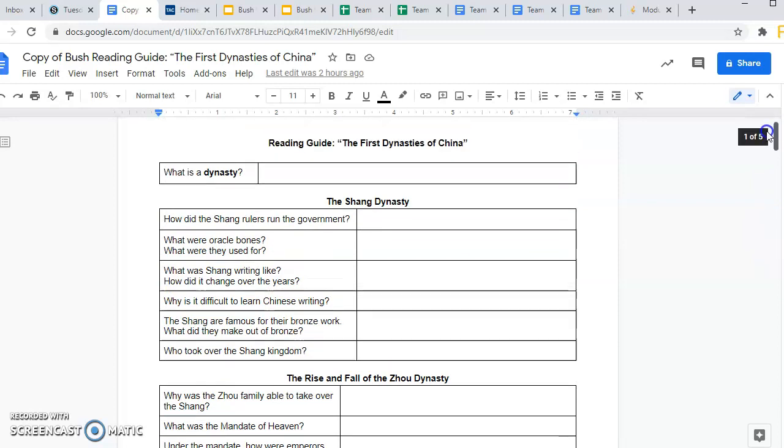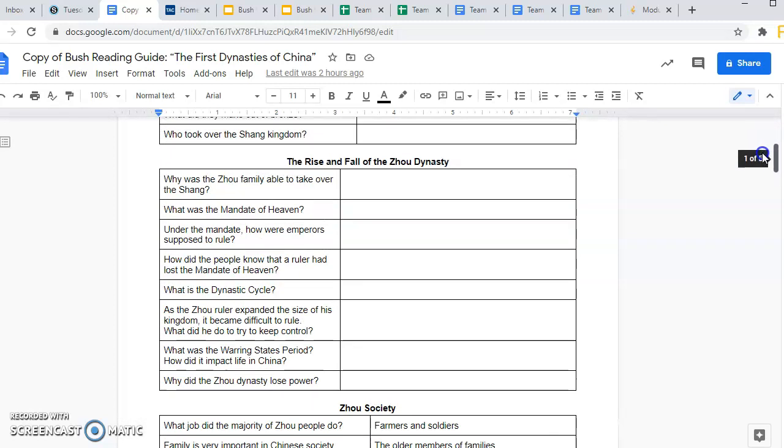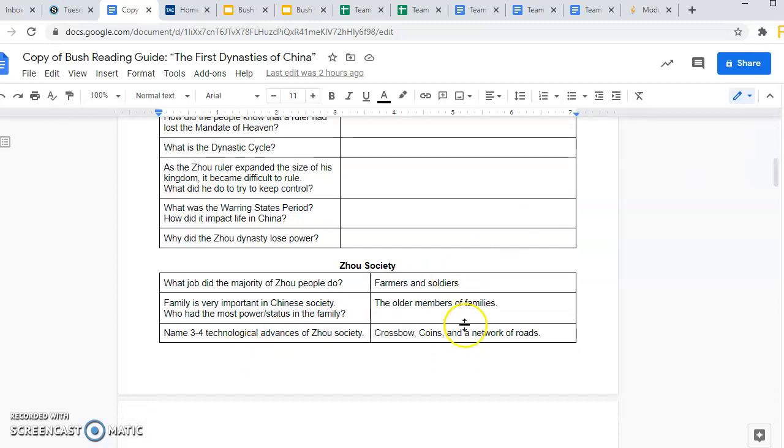So what we did as a class today was the final 3 questions of this reading guide to get a general understanding of the Zhou dynasty. We talked about the majority of the Zhou people, who had the most power in Chinese families during ancient history, and 3 technological advances of the Zhou dynasty.